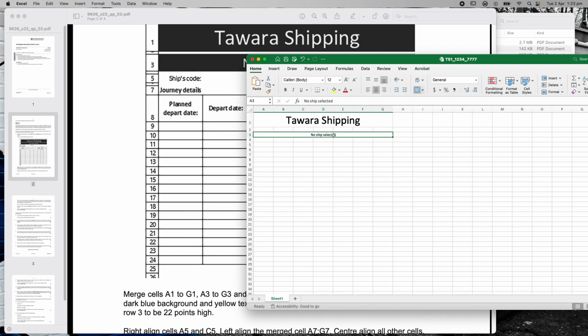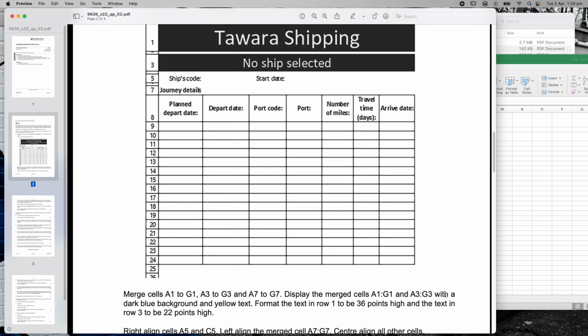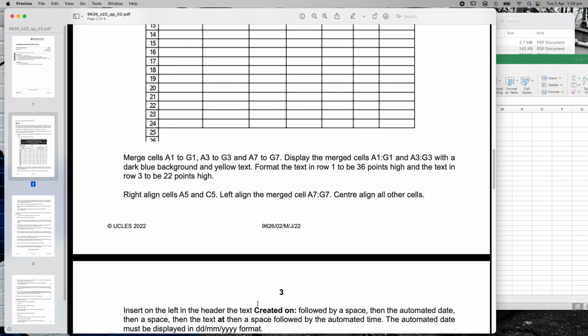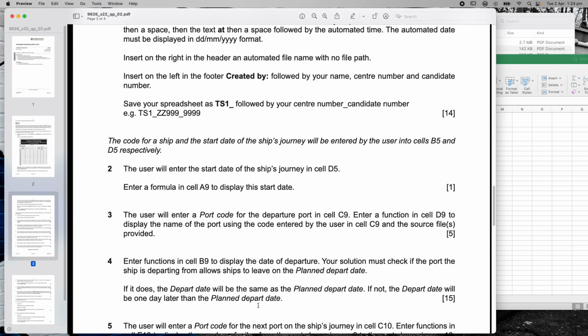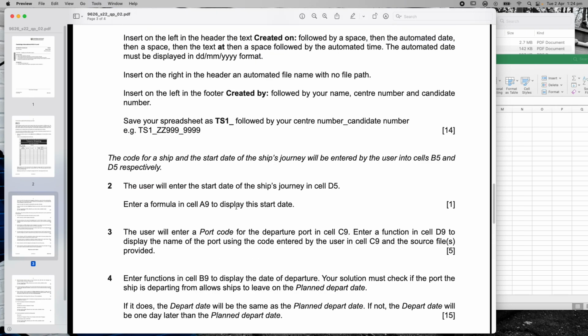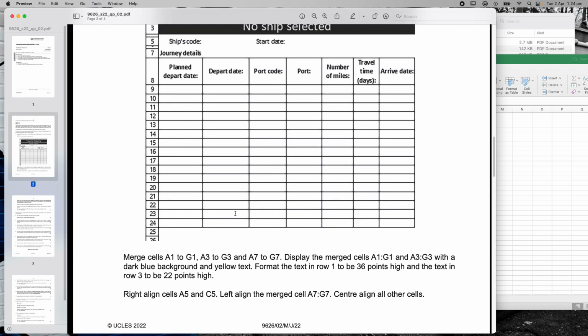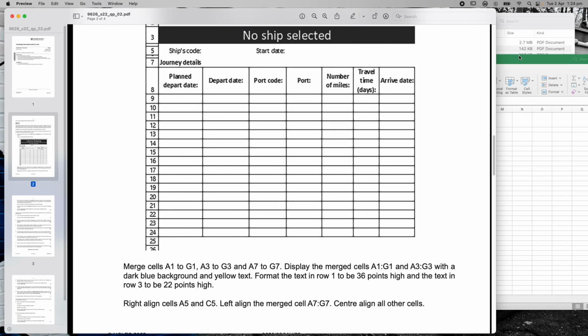This one says 22 points high, so I'm going to change that to 22 points high, and it's made that one supposedly the correct size. Now it has not said anything about row heights or any of that sort of stuff. I could go down and read through this carefully. The user will enter the start date, journey, enter a formula, the user will code. Okay, so none of that really talks about what it looks like. In terms of what it looks like, it hasn't told me any fonts or any row heights or any of those sorts of things. So I am going to just make sure that that's exactly right.